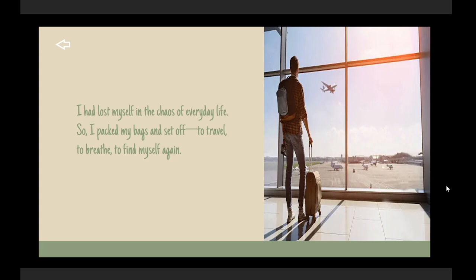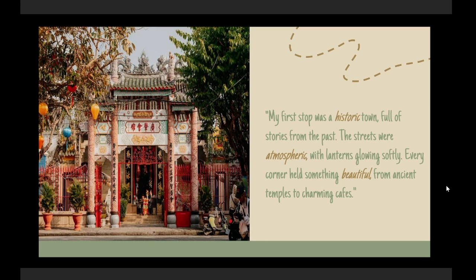So I packed my bags and set off to travel, to breathe, and to find myself again. My first stop was a historic town full of stories from the past. The streets were atmospheric, with lanterns glowing softly. Every corner has something beautiful, from ancient temples to charming cafes.